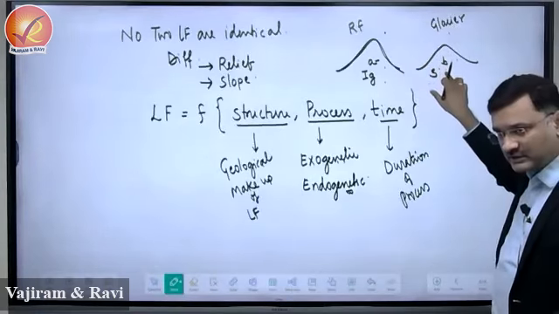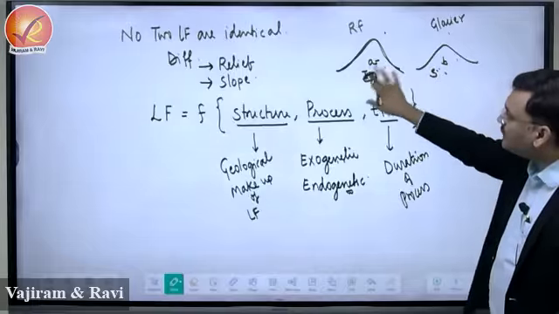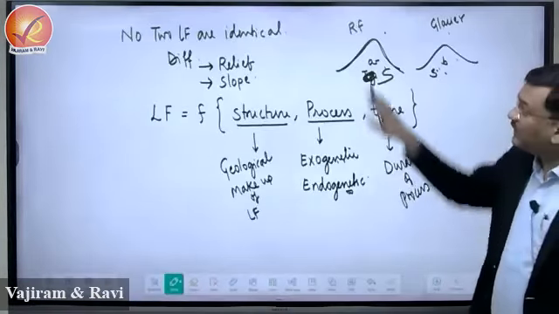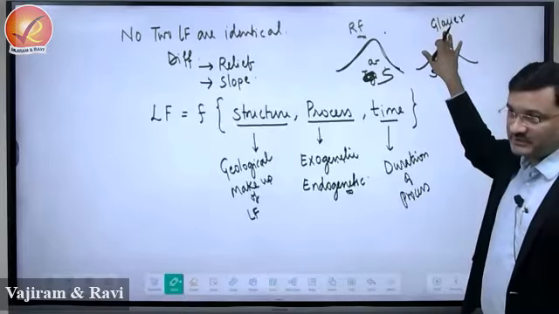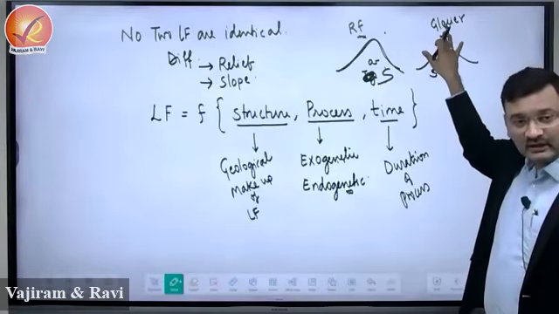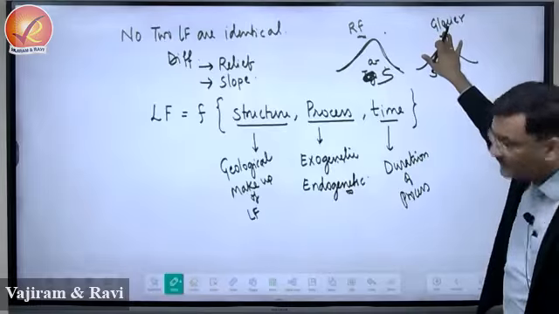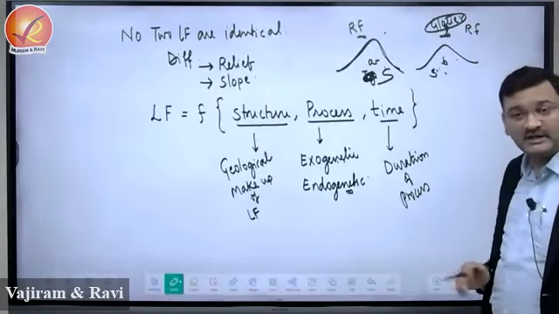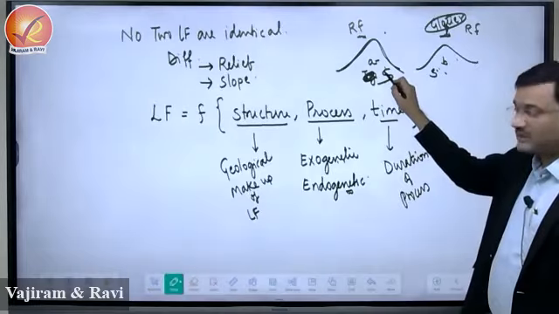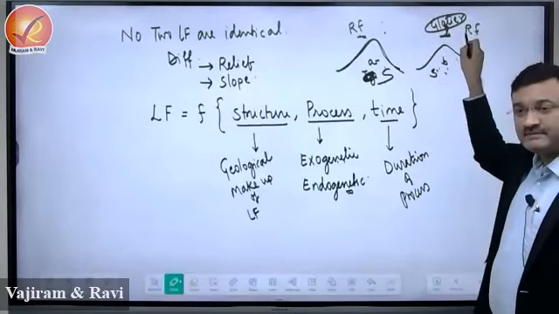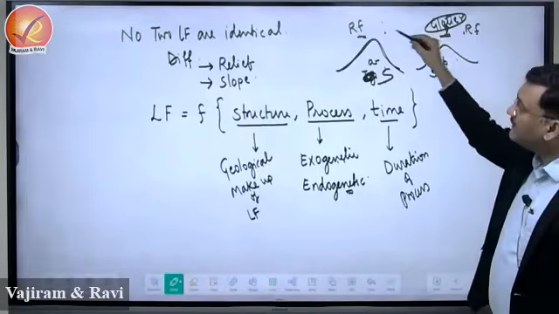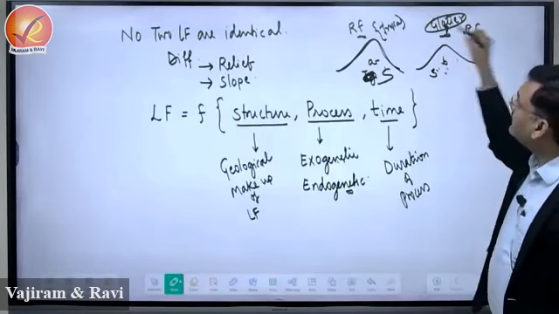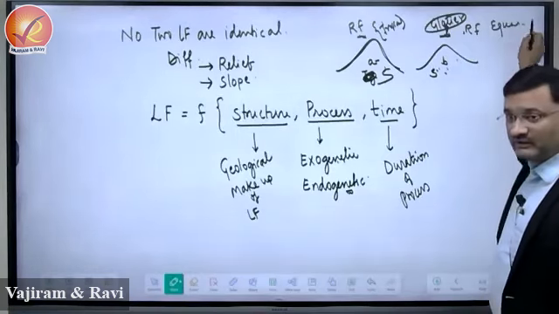One is their rock structure is different. If I make this rock also sedimentary, A and B are made up of the same rock, but one is experiencing rainfall, another is experiencing glacier, the resultant landform will be different. Now, if I say instead of glacier, this is also experiencing what? Rainfall. Meaning, structure is same, process is same, right? But this is in a tropical region and this is in an equatorial region.